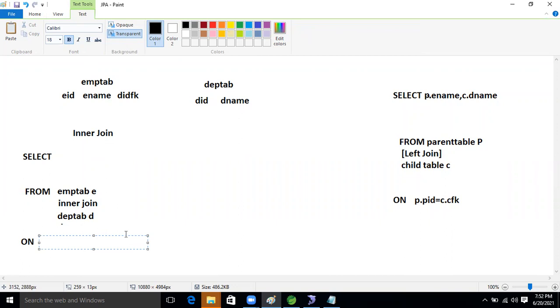E dot EID, right? After EID, equal to D dot. D dot DID FK. Sorry, it should be like that. DID after. Inner join is there, right guys?